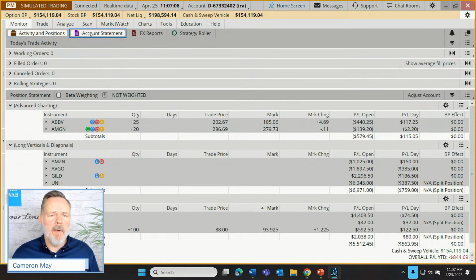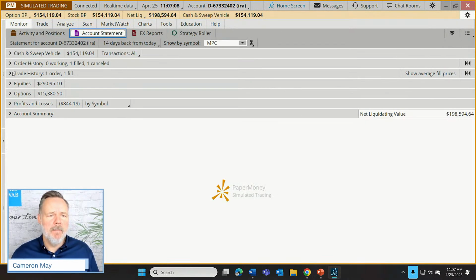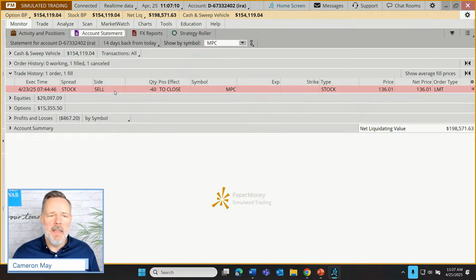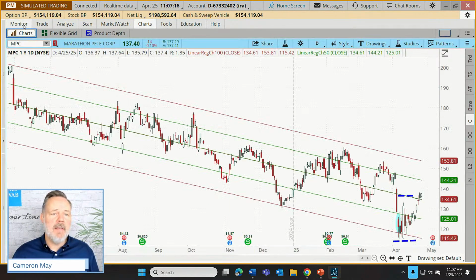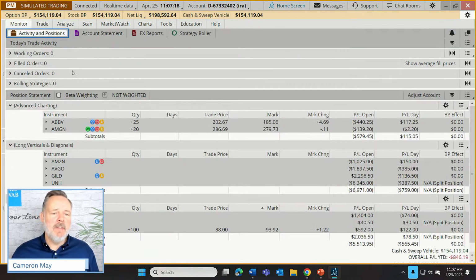And if we go here to our monitor tab, we can go to the account statement and look at our trade history. There it is. So that was 2 days ago. We hit that, sold at 136.01. So that trade is concluded. Now that leaves us with 2 current positions. These other ones are for other webcast series, but our advanced charting positions, we have AbbVie and we have Amgen. So let's look at AbbVie. Let's go to our charts.